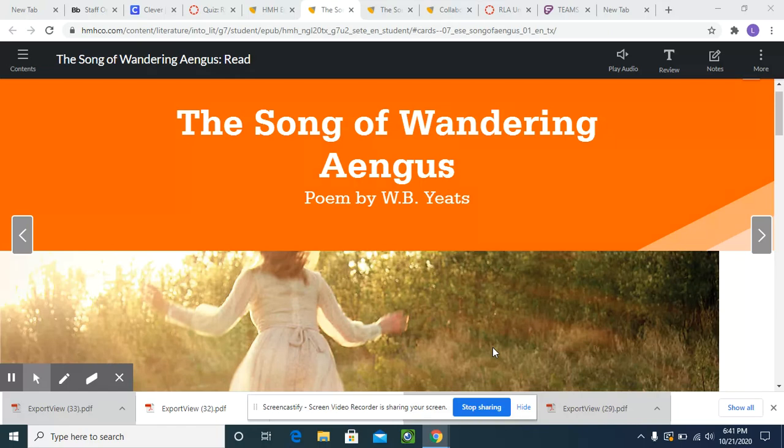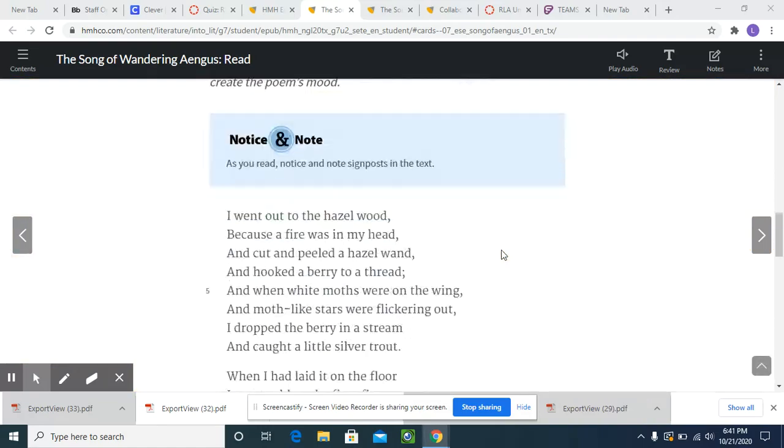Remember, mood is the feeling of the poem, and most of the time we can find the mood by looking at the different word choices that are available in the poem. And then also, tone is how the author feels about his or her subject. So let's go ahead and read the poem.